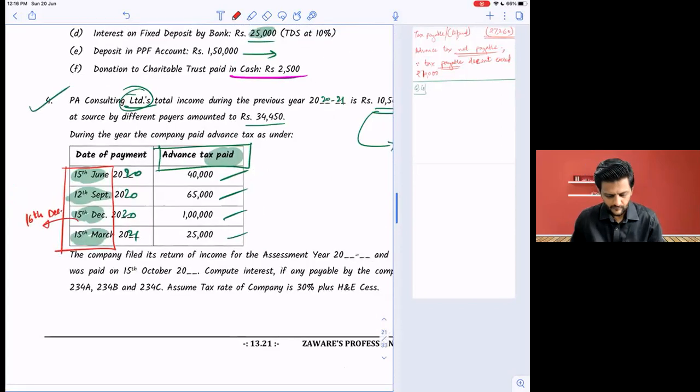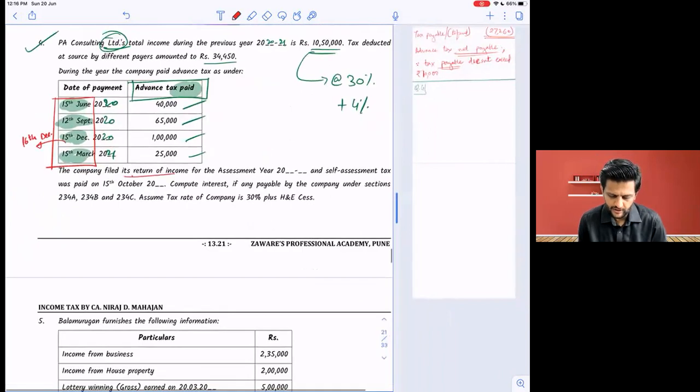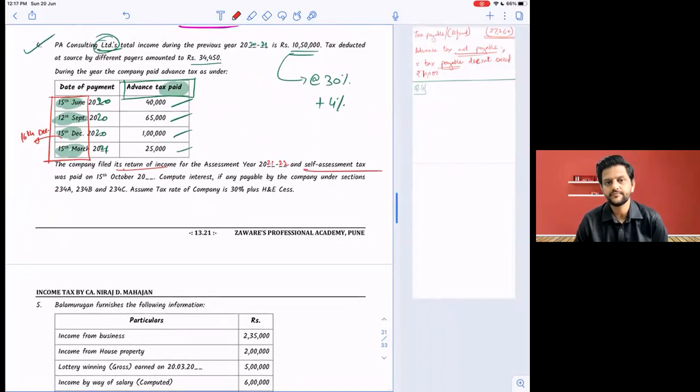Next, what are they asking? The company filed its return of income for AY 21-22 and self-assessment tax, something extra still remaining, was paid on 15th October 21, next year. Self-assessment tax is paid later on. Compute interest, if any, payable by the company under sections 234A, B, and C. Assume the tax rate given to us is 30% plus health and education cess.